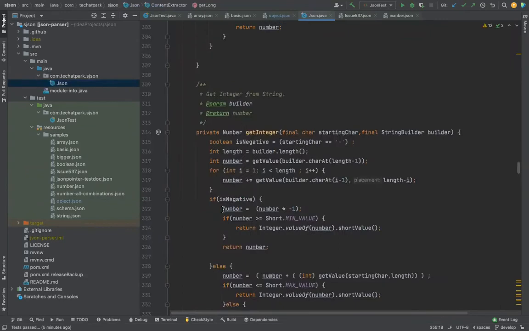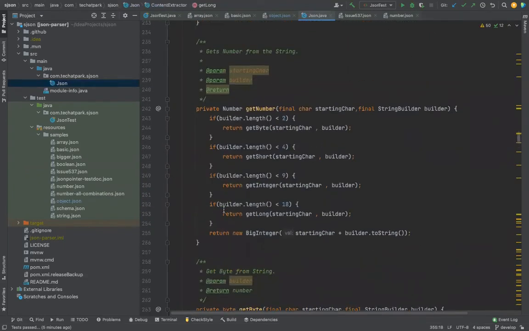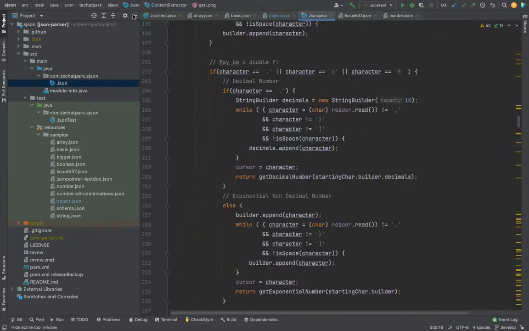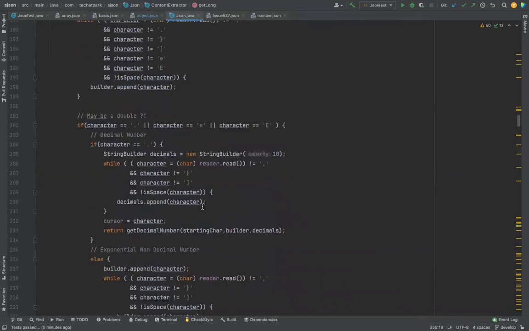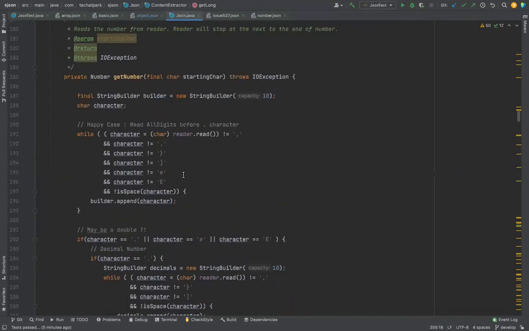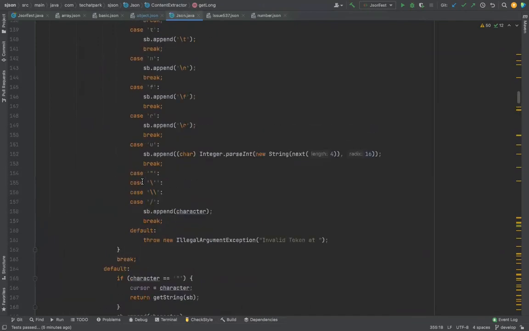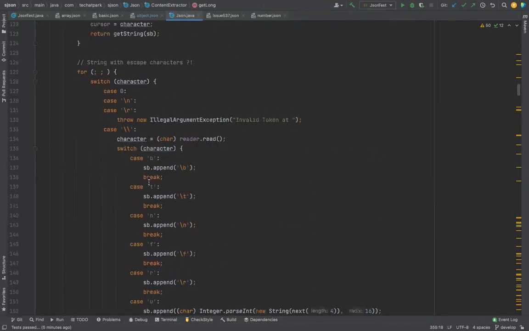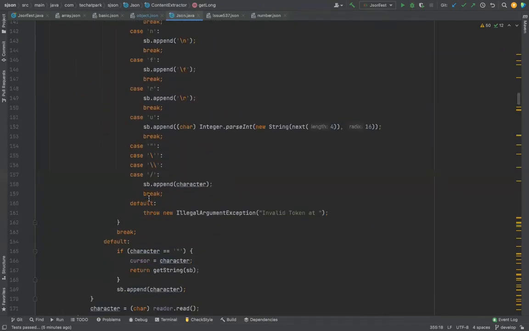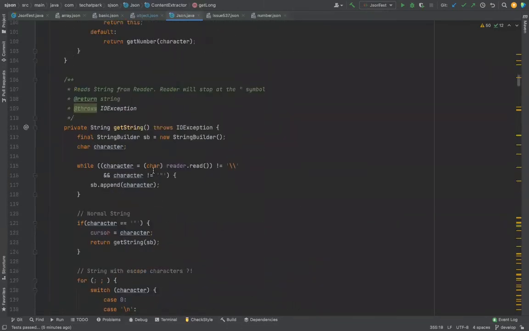Now let us look at the get string method. Get number is the most complex in terms of operational complexity, second is string, but let us see. So now this is complex logic. We have seen this line by line in the previous session, you can refer to it. But at the end, this is the place where you read your string. This is get string.